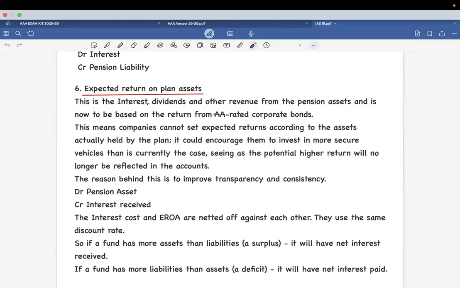Now, expected return on plan assets. Plan assets are the assets that you have invested in, from whose returns you assume you are going to pay off the liabilities to the employees. It could be interest, dividends, or any other revenue which you are going to gain from the pension assets.